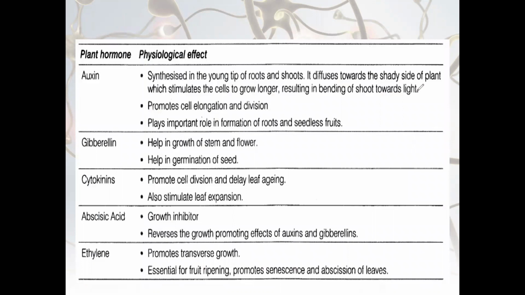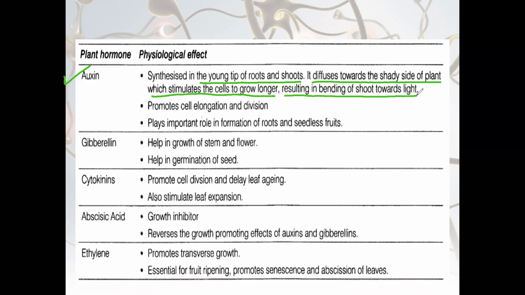Here on your screen in this table, we can see the name of the hormone and its physiological effect. Auxin is synthesized at the young tip of the roots and shoots, and diffuses towards the shady side of the plant, which stimulates the cells to grow longer, resulting in bending of the shoot system.